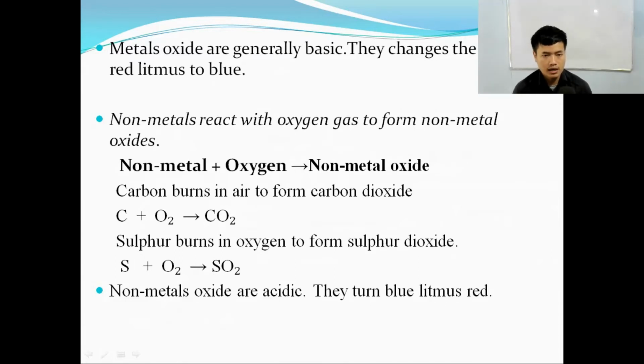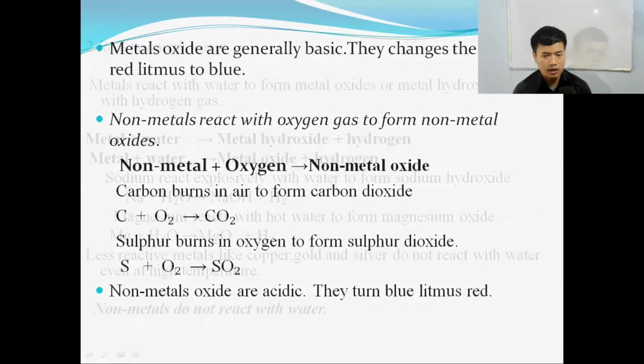When we burn carbon, like for example wood, we get carbon dioxide. Sulfur burns in oxygen to form sulfur dioxide. Non-metal oxides are acidic. They turn blue litmus red. Non-metal oxides like sulfur dioxide are acidic. For example, you may have heard about acid rain. It is nothing but sulfur dioxide.